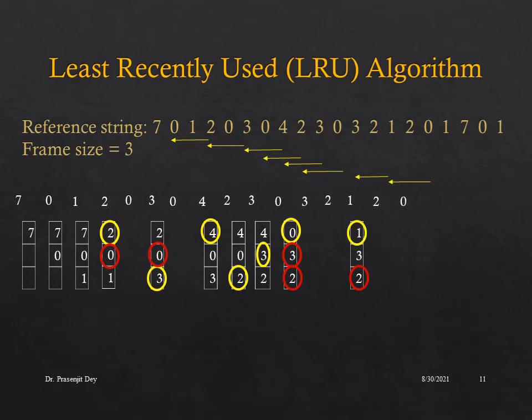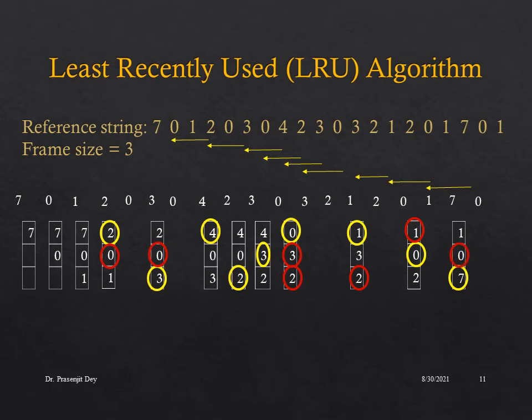After that, when 0 arrives, we'll look back in time and we can see the recently used pages are page 2 and page 1, so page 1 and 2 will be retained and there will be a replacement with page 3 after that. When 1 arrives, 1 is already in the page table, there will be no page fault. And after that, when 7 arrives, we will look back in time and we can see recently used page frames are page 1 and page 0, so we are going to replace page 2 with the new entry page 7.